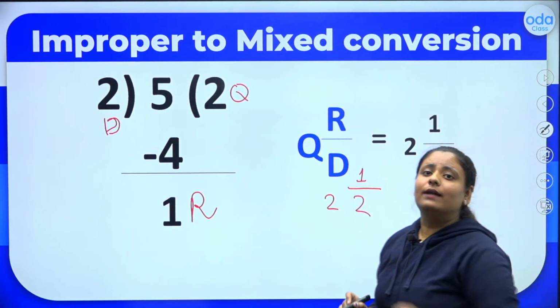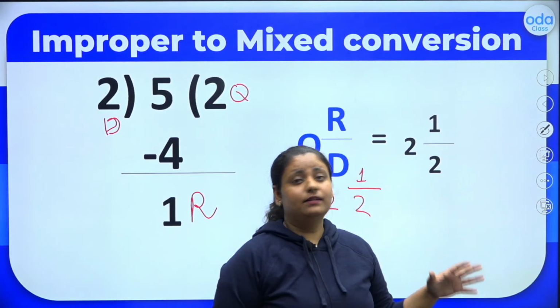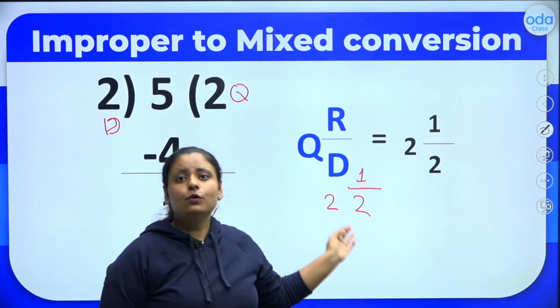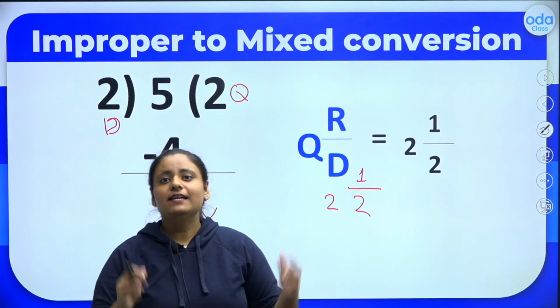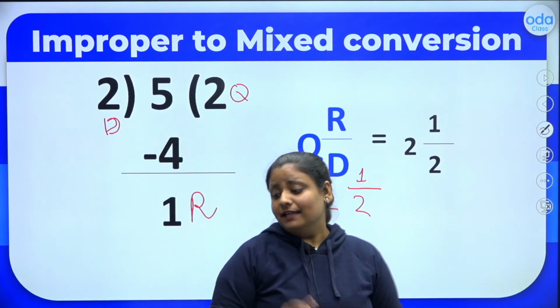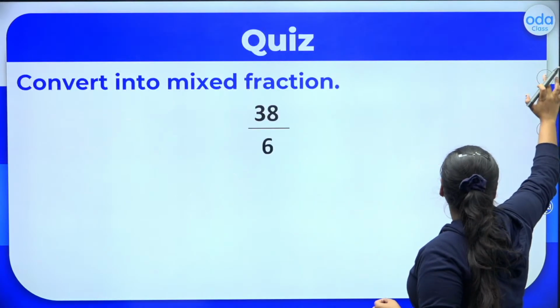So this 2 1 by 2 which you see here is nothing but the mixed fraction. 2 and 1 by 2. 2 is the whole number part and 1 by 2 is the fractional part. Alright. Now let's try a question based on this.